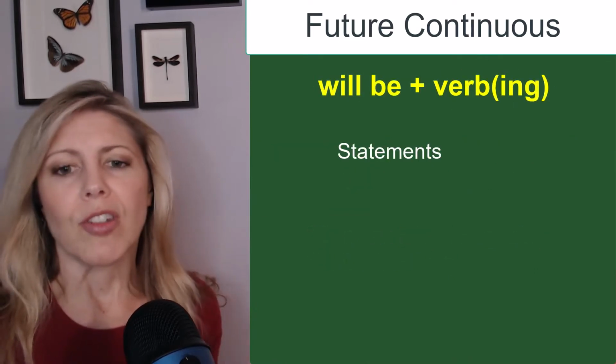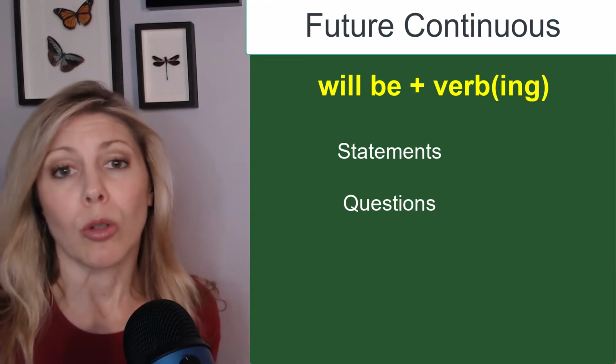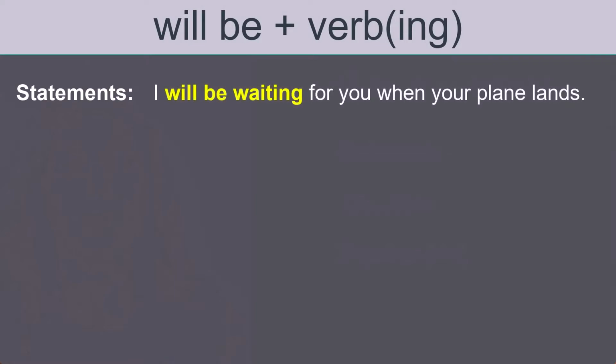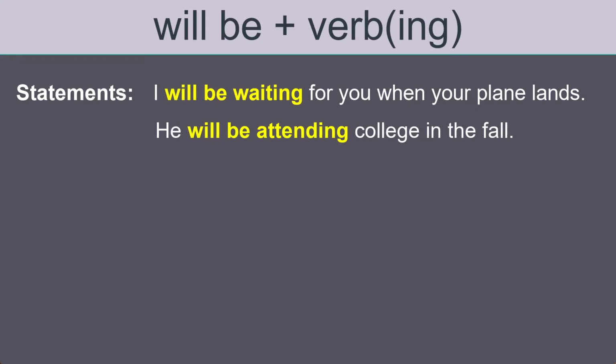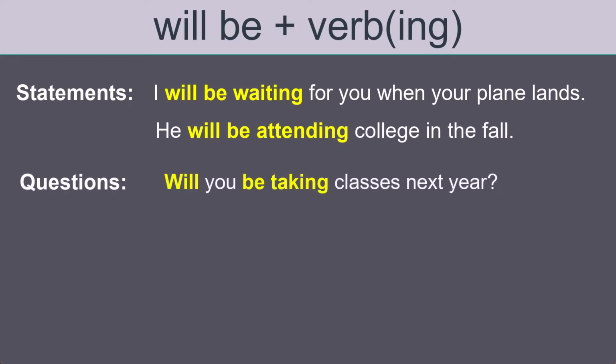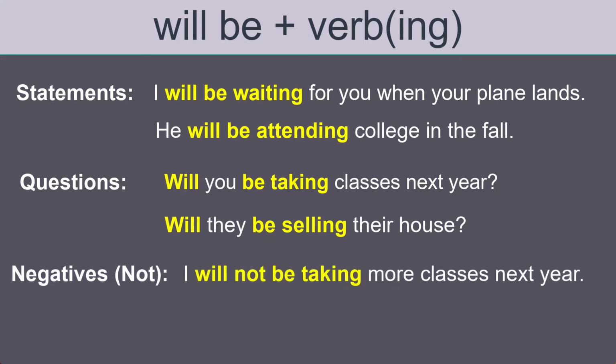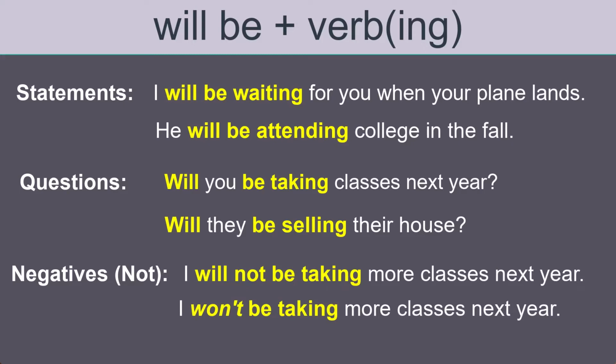We can use it in statements, a question, or with a negative. So statements. I will be waiting for you when your plane lands. He will be attending college in the fall. A question. Will you be taking classes next year? Will they be selling their house? And then with a negative, I will not be taking more classes next year. Or you could use the contracted form of will not. I won't be taking more classes next year.